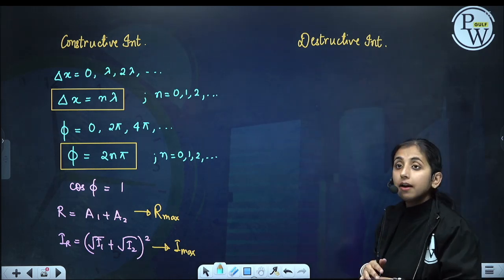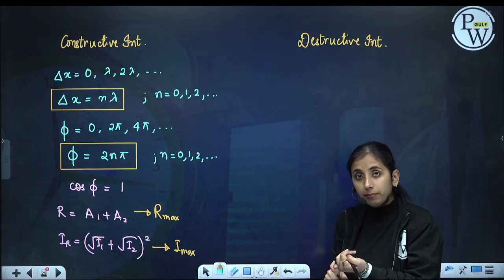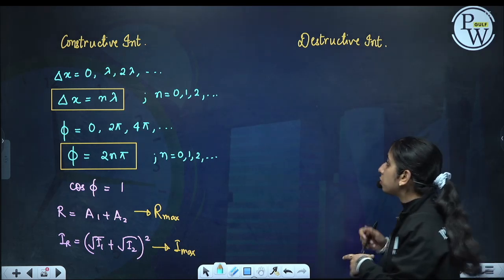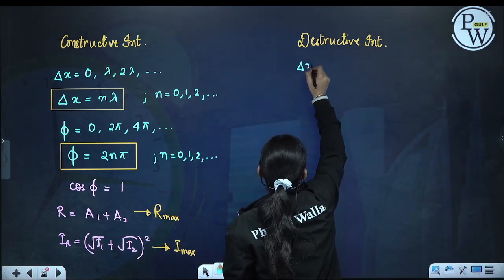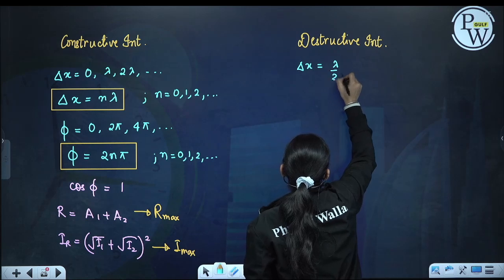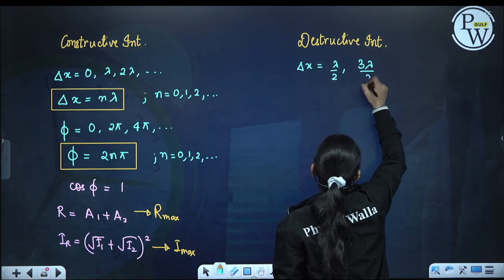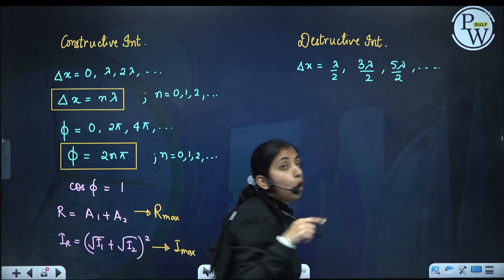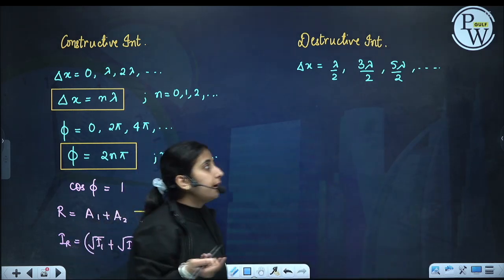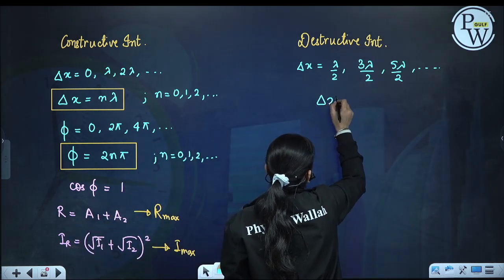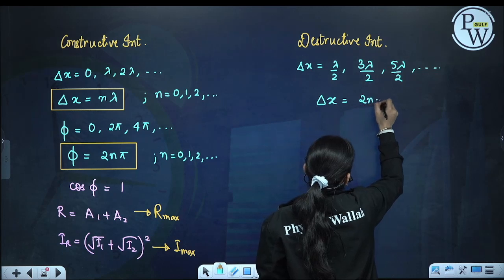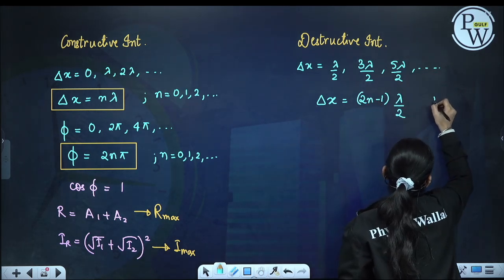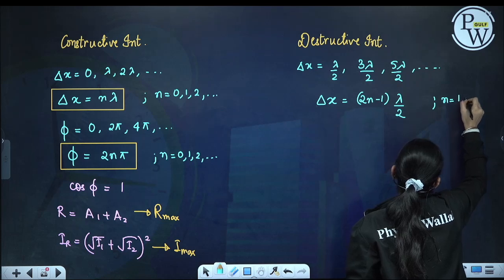So when we travel lambda by 2, 3 lambda by 2, 5 lambda by 2 extra distance, then we have destructive interference. So delta x will be lambda by 2, 3 lambda by 2, 5 lambda by 2 and so on, an odd integer multiple of lambda by 2. So delta x is equal to (2n minus 1) into lambda by 2, where n goes 1, 2, 3 and so on.